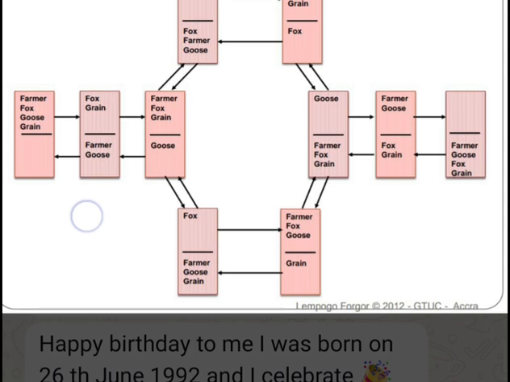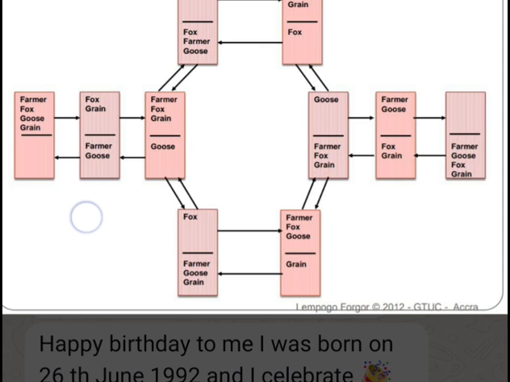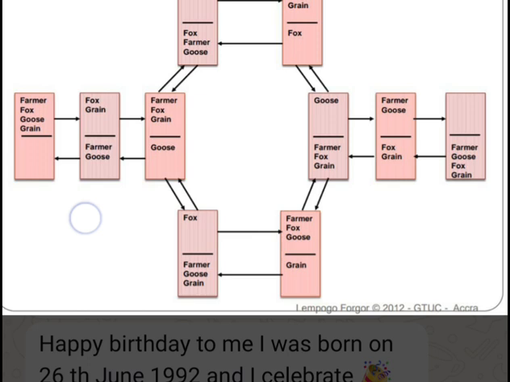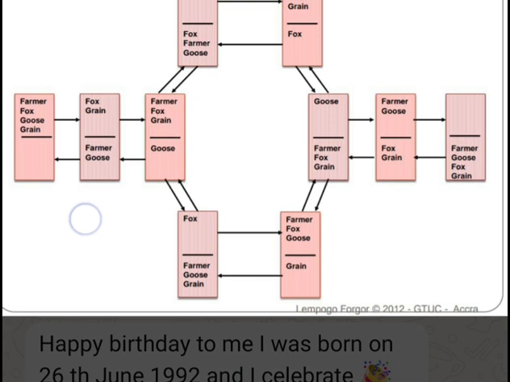So the farmer sends the goose back to the bank of the river and leaves the fox. The farmer then leaves the fox at the destination and sends the grain. At the destination we have the farmer, the fox and the grain, and the goose is at the bank of the river.